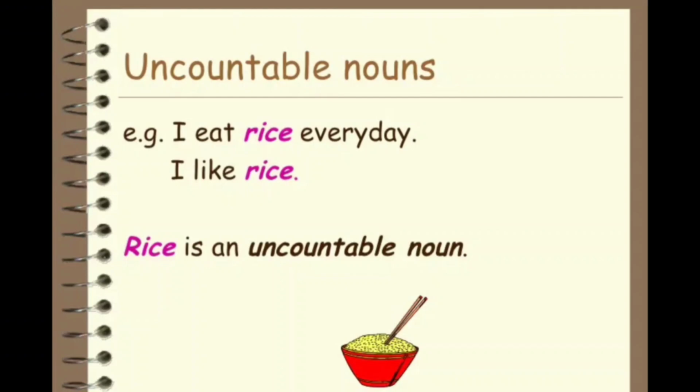Now another example, of uncountable nouns. Uncountable nouns are nouns that we cannot count. Example, I eat rice every day. I like rice. We can't say I like rices. So rice is used in singular form only. It is uncountable, right? We can't add S or ES after rice. So rice is an uncountable noun.